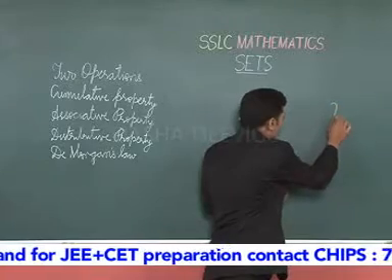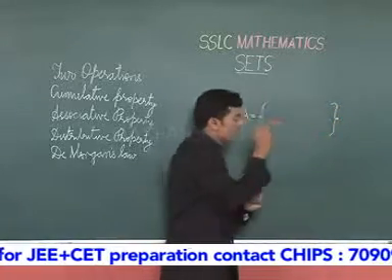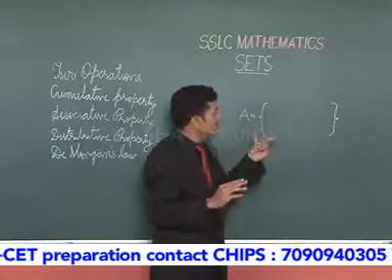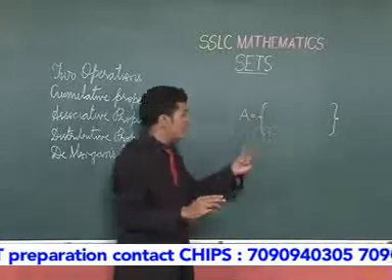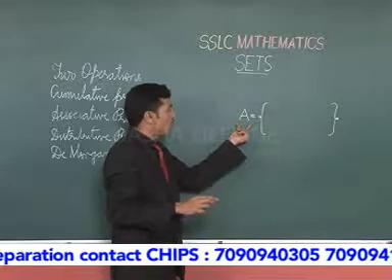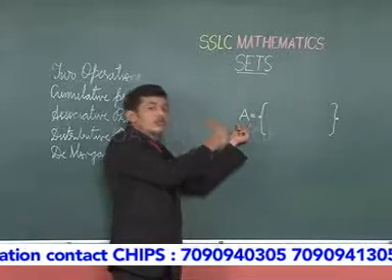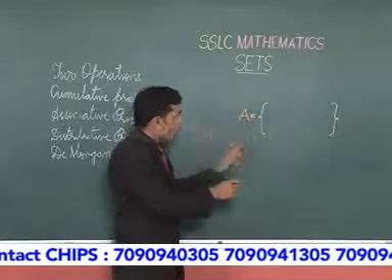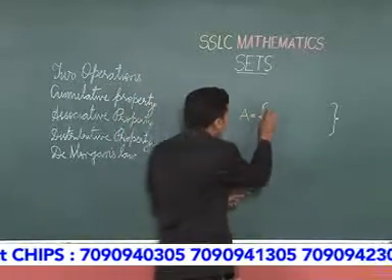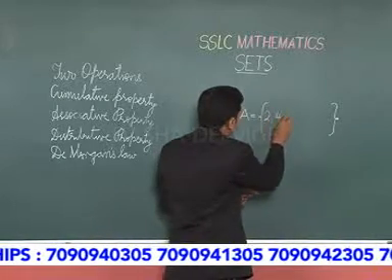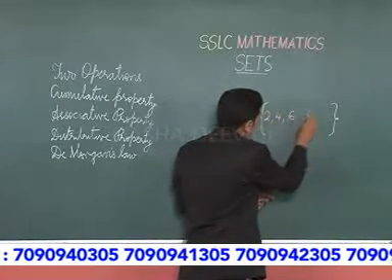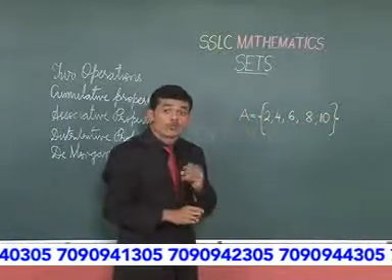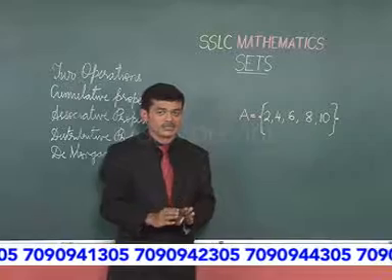So, if we say a group of even numbers from 0 to 10, then this set is represented as A is equal to, a group of even numbers from 0 to 10 is equal to, in a flower bracket, 2, 4, 6, 8 and 10. So, this is how we represent sets.